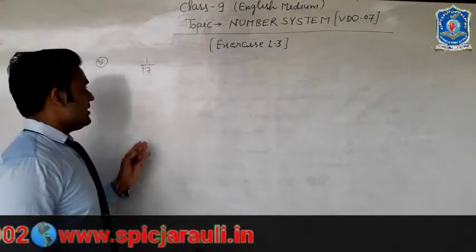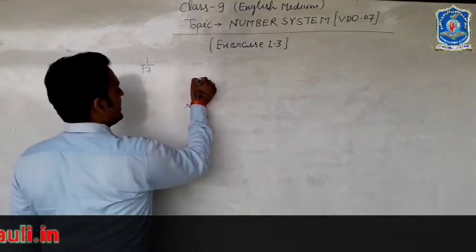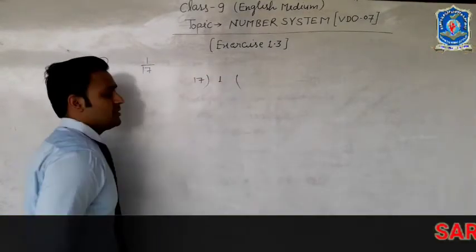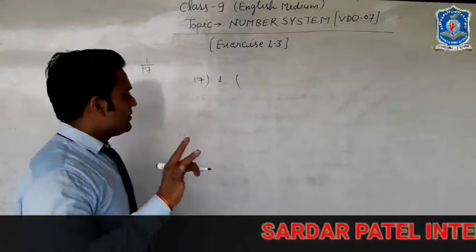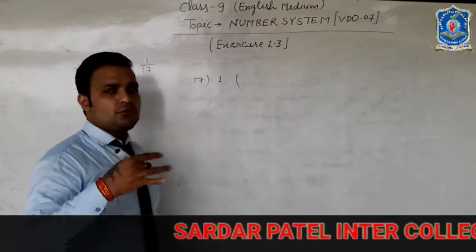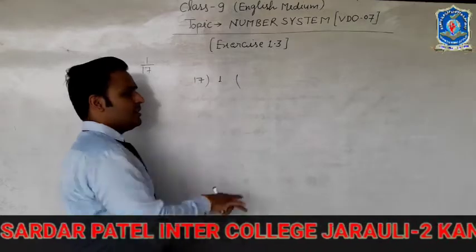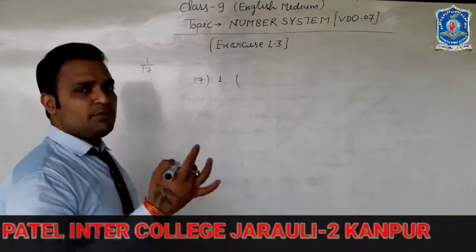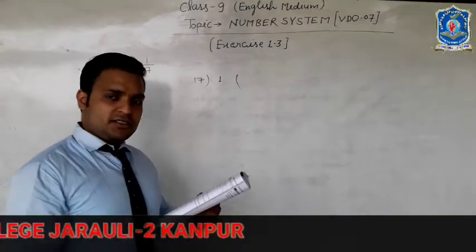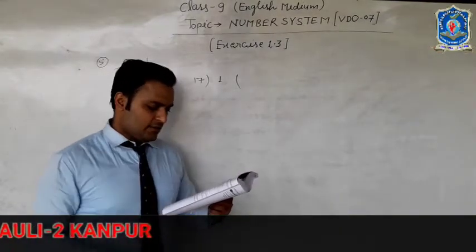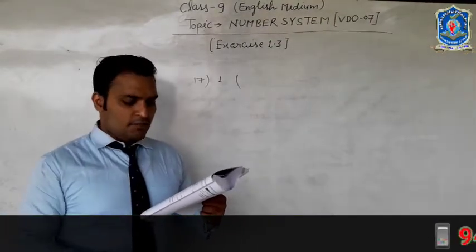If we convert 1 by 17 into decimal form, we divide 1 by 17. You can divide it easily. I am not dividing it now because you can do it yourself. Check in how many places the digits are repeating. The question is what can be the maximum number of digits in the repeating block.